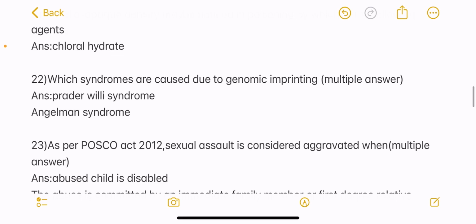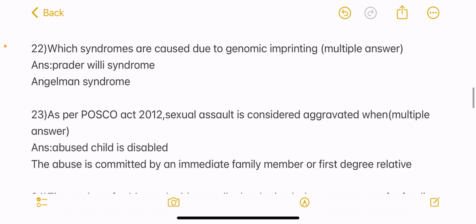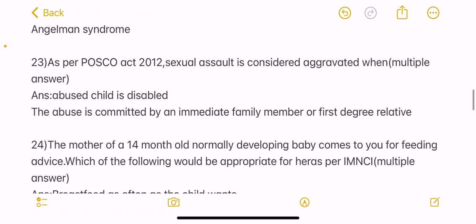Next question, as per POCSO Act 2012, sexual assault is considered aggravated when? Again a multiple correct answer question, and the answers are abused child is disabled and abuse is committed by an immediate family member or first degree relative.